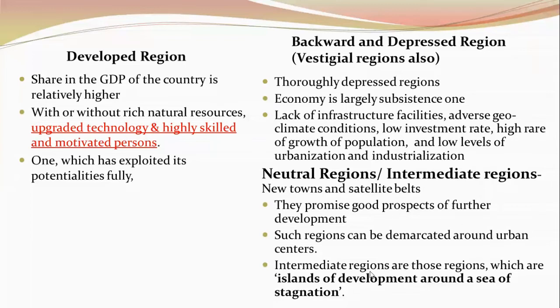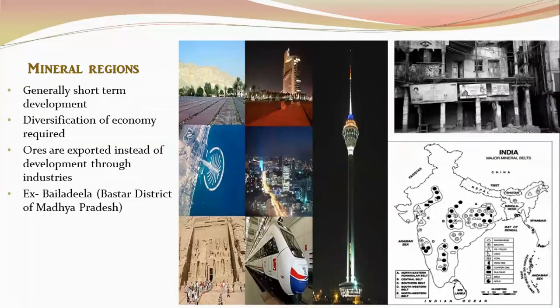There are certain intermediate regions. They are also called the islands of development around the sea of stagnation. For example, let us take the metropolitan regions. Not all metropolitan regions, but some are surrounded by areas of poverty. For example, Patna, Jamshedpur, etc.